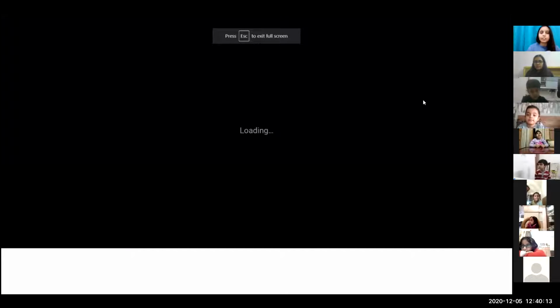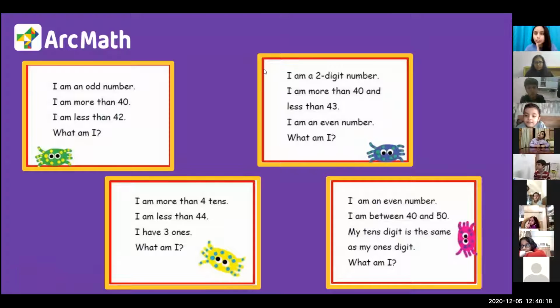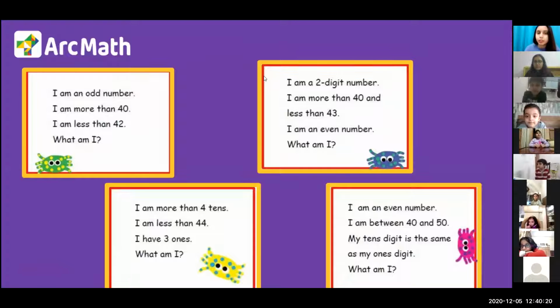So this is the next problem. We have done the first problem. Now we will move to the next problem. Listen to me very carefully. I am a 2-digit number. Okay, this is a 2-digit number. 2-digit numbers like 11, 45. So we can see all these numbers are 2-digit numbers.